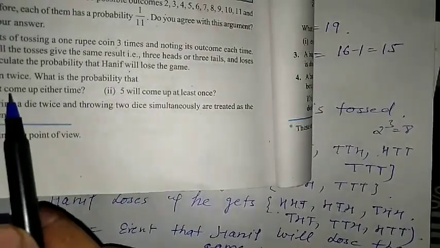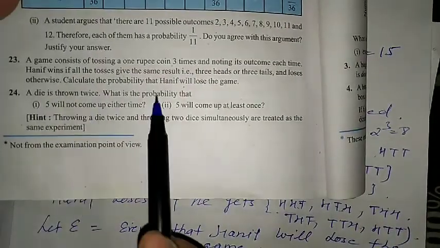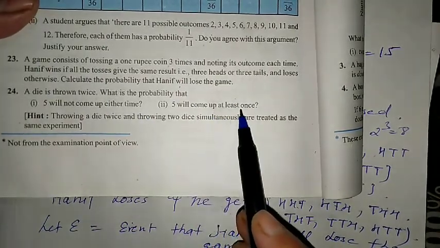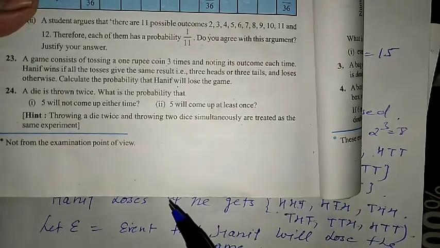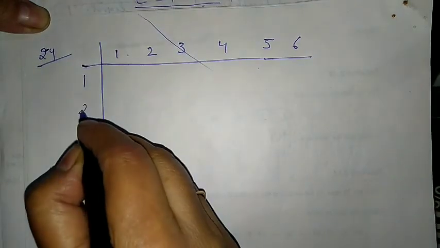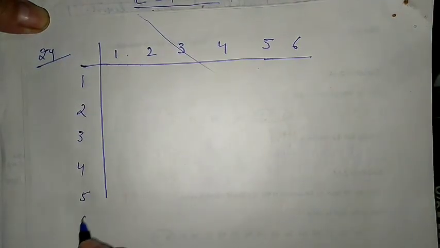Here is the 24th question. A dice is thrown twice, what is the probability that 5 will not come up either time, or 5 will come up at least once? कम से कम एक बार आए, ज़्यादा भी हो सकता है, ज़्यादा टाइम भी आ सकता है. So for this type of questions, for dice, whenever dice is thrown 2 times, we have to prepare a table. So this kind of table we can draw. This is for 1 2 3 4 5 and 6, because die is having 6 numbers.